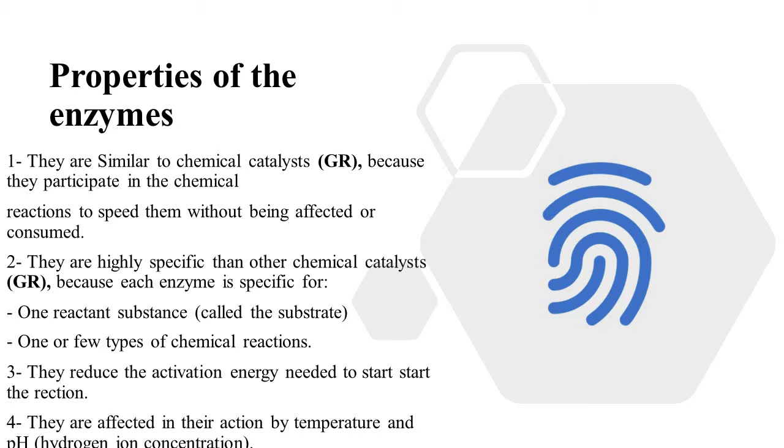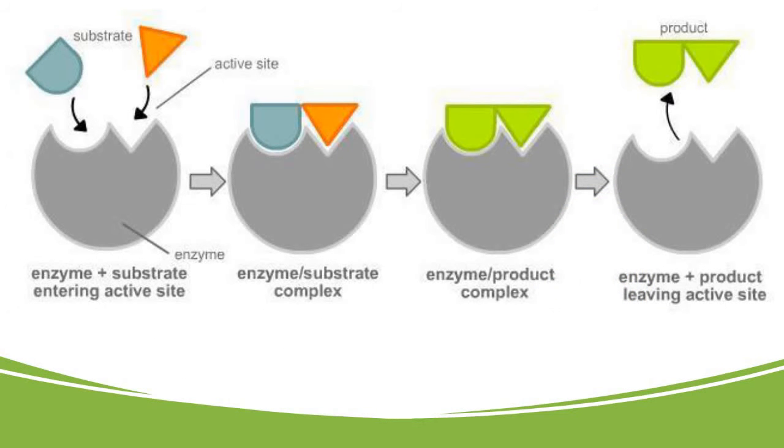Also, from the properties of the enzyme that we discussed before, it is affected by temperature and pH of the reaction. If the temperature becomes not suitable for the enzyme, it will not work. Here the enzyme is more specific. Why? Because it has an active site here. Look, the substrates enter the enzyme like a key and lock, as we said before, and produce the enzyme-substrate complex, the intermediate. The enzyme reacts with the substrate to produce what, guys? Yeah, the product, and the enzyme comes out from the reaction as it is, without change in structure and properties.